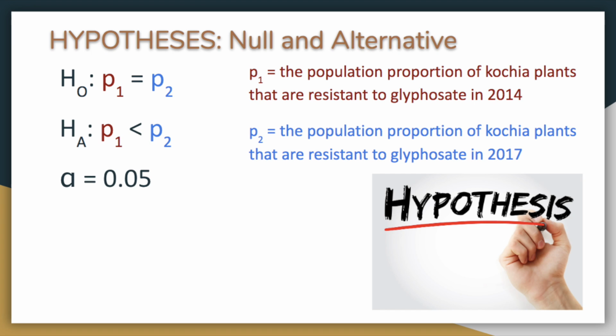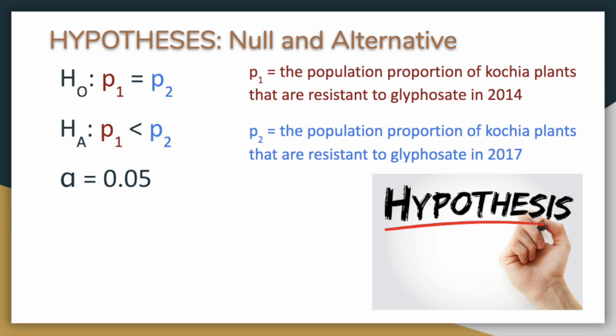We will construct a two-proportion z-test to find if there is enough evidence to support the claim that there has been an increase in the proportion of all kochia plants that are resistant to glyphosate from 2014 to 2017. The hypotheses, conditions, test, and conclusion will be explained step by step in this video.